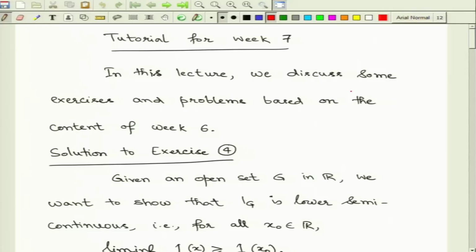And finally, we have looked at a very special example of weak convergence, which is the central limit theorem, and this appears as some kind of a rate of convergence result for the law of large numbers. So, in this lecture we are going to discuss certain problems and exercises based on the content of this week. So, without further delay, let us continue the discussion using the slides. Alright, so let us discuss certain exercises and problems based on the content of this week.